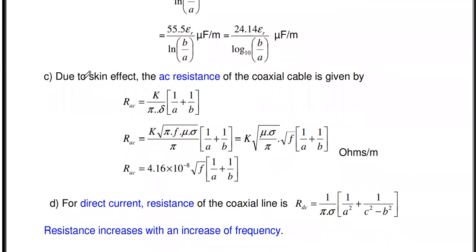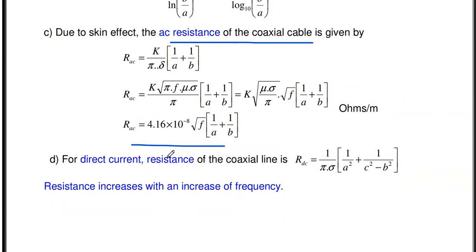Then due to the skin effect, the AC resistance of the coaxial cable is given by K divided by pi into del, into 1 by a plus 1 by b, where a is the radius of the inner conductor and b is the radius of the outer conductor. Similarly, substituting the skin depth del value here, we get the formula 4.16 into 10 to the power minus 8 square root of f into 1 by a plus 1 by b.